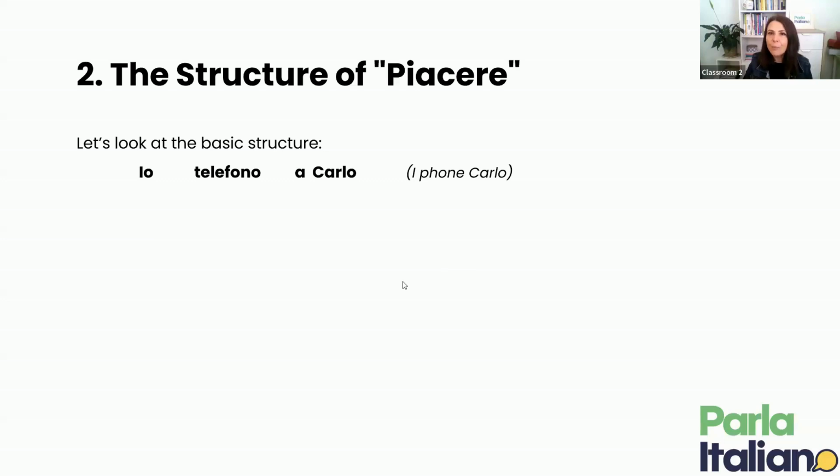This structure can be confusing because the usual basic Italian structure is actually very similar to the English one. For example, in the sentence Io telefono a Carlo, I phone Carlo, of course, you have the usual structure that starts with a subject, io, and then is followed by the verb, telefono, and then an indirect object in this case.